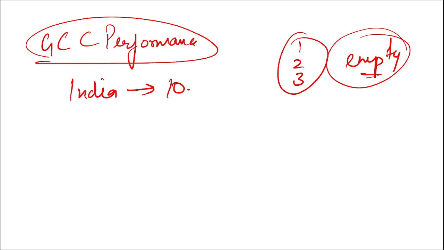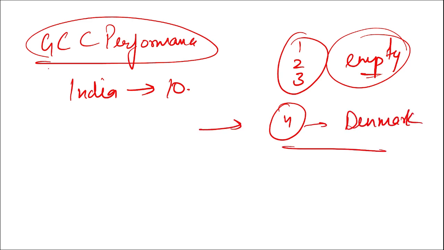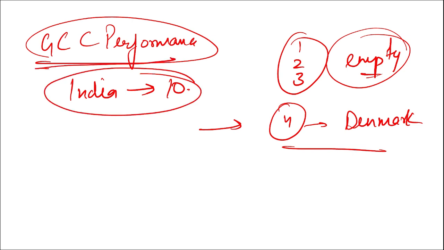Why? Because no country performed as per the rules or up to the mark of the standards of this index. So we will start counting from the fourth position, that is of Denmark. Remember this, in the Climate Change Performance Index, rank of India 10 and first 3 spots were empty as the standards were not met. So the fourth position was of Denmark.